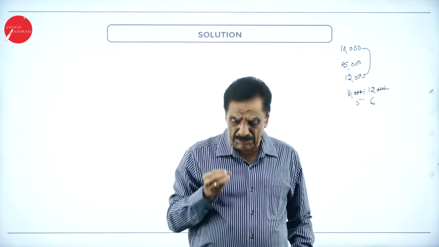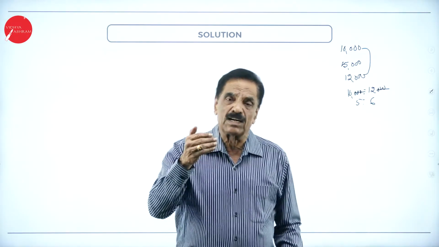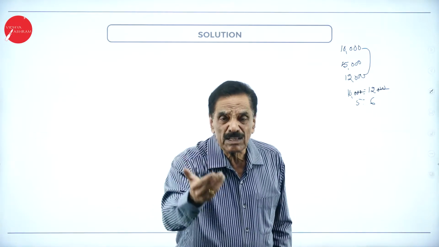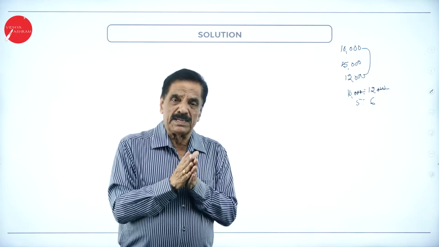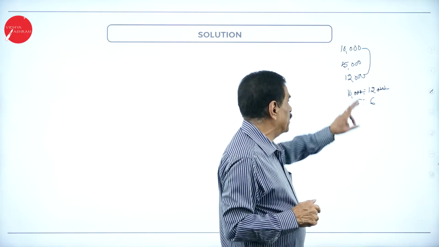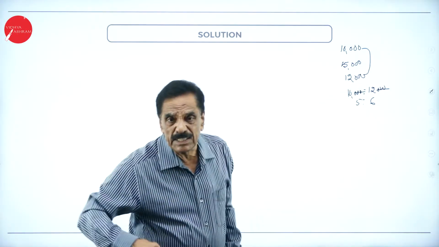The common entries, which I am going to repeat now. First entry, bank account debit to share application account. Second entry, share application account debit to share capital account. By chance, if excess applications come, see this problem: 10,000 shares, how many applications? 15,000. How much accepted? 12,000. 3,000 applications will be adjusted to allotment.